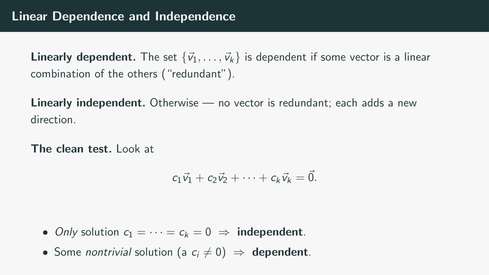Now, checking each vector against all the others sounds tedious, so there's a beautifully clean test. Set a linear combination of all the vectors equal to the 0 vector, and ask how you can make that happen. There's always one boring way: set every weight to 0. The question is whether that's the only way. If the only way to combine the vectors into 0 is to weight them all by 0, the set is independent. But if there's some other way, some non-trivial choice of weights, not all 0, that still sums to 0, then the vectors are dependent, and that very equation shows you how to write one of them in terms of the rest. Trivial solution only means independent. A non-trivial solution means dependent.